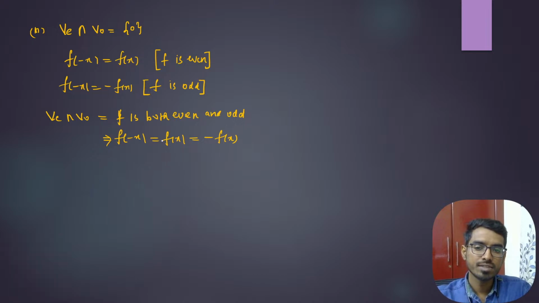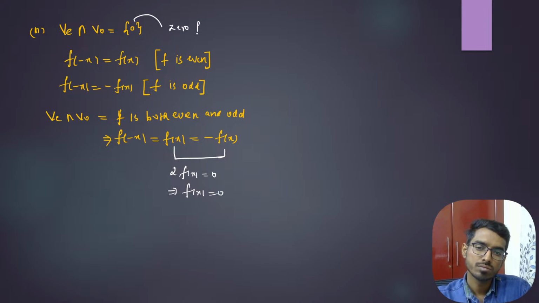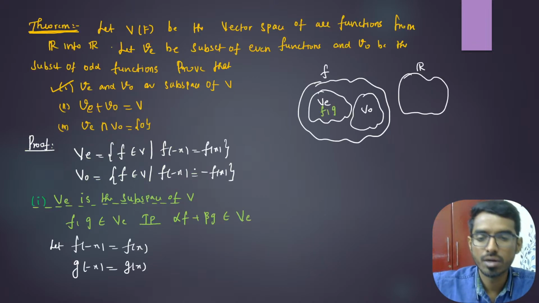Let us prove this. f of minus x is f of x, that is the even function. f of minus x is minus f of x. So from these two, can I say 2 times f of x is 0? So that means f of x is 0. That means the intersection contains only the zero function. So B intersection B naught contains only the zero function. Therefore, we have proved the third part, right?